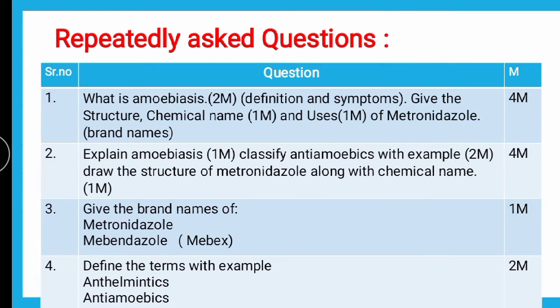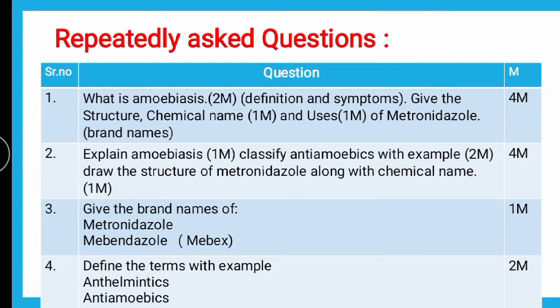Then question number 2 says, explain amoebiasis, classify antiamoebics with examples. We have just discussed how to explain amoebiasis: we write the definition as well as the symptoms. Then we write down the classification of antiamoebic drugs.